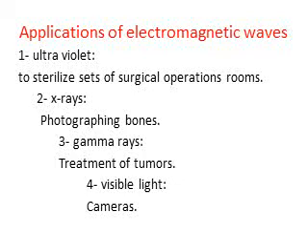Number three, gamma rays. Gamma rays have a very great role in medical purposes, as they're used as a treatment and in discovering some swellings like tumors. Number four, the visible light that we can see. It's used in photographing cameras, television cameras, and data show.